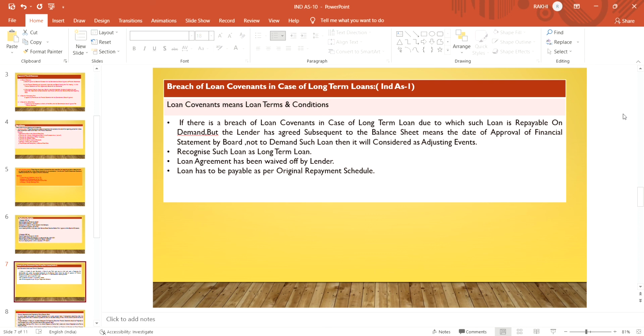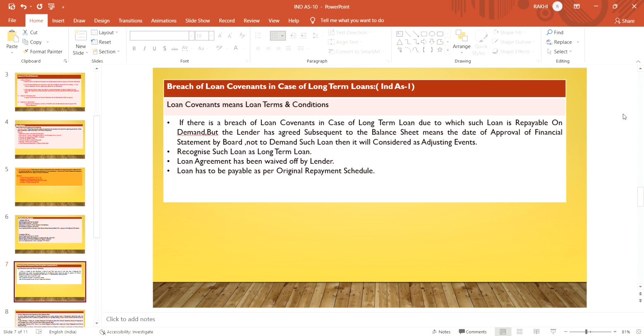If there is a breach of loan covenant in case of a long-term loan due to which the loan is repayable on demand, but the lender has agreed subsequent to the balance sheet date, up to the date of approval of the financial statement by the board, not to demand such loan, then it will be considered as an adjusting event.